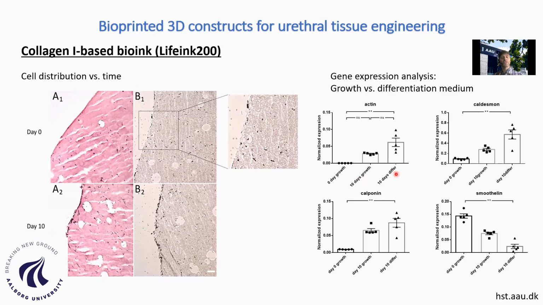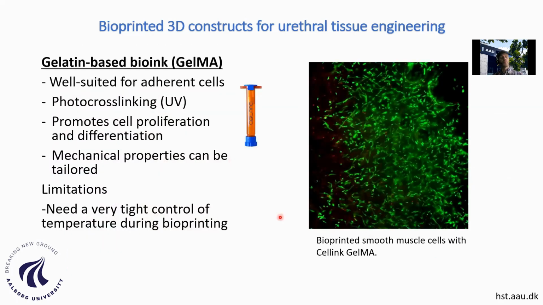Also, the expression of the genes controlling smooth muscle differentiation was quite high in all of these constructs, with the exception of a smoothelin. So so far it has been a very good result with the collagen 1 based bioinks, but as I said before, it's a bit expensive, and it takes a lot of optimization of the parameters for bioprinting because of this high temperature dependence. We also investigated for the smooth muscle bioprinting the well-known gelatin methacrylate, which is